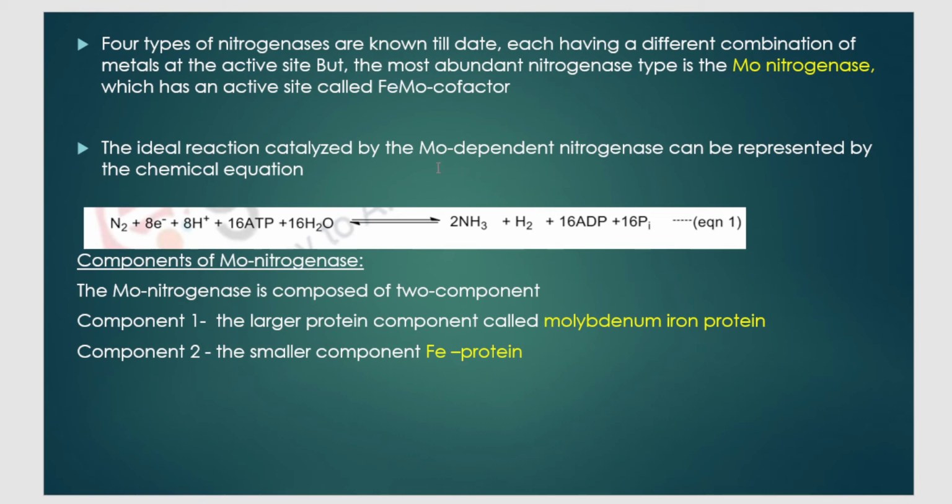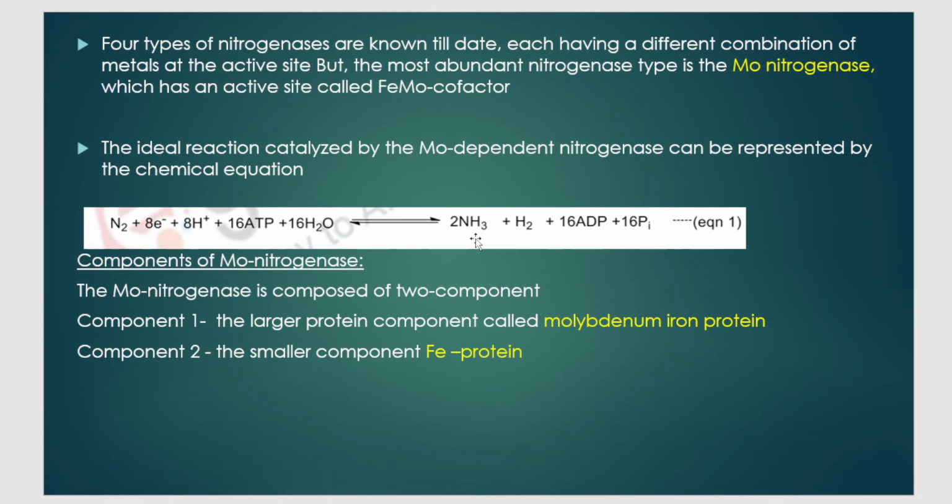And what is the reaction occurring in the molybdenum nitrogenase enzyme? Nitrogen is converted into ammonia in the presence of 6 electrons and 6 H+, and of course energy is required. I told you microorganisms require 16 molecules of ATP to convert 1 mole of N2 to 2 molecules of ammonia, right? So by the end 16 ATP is converted into 16 ADP. This is the reaction taking place in molybdenum nitrogenase in the conversion of 1 mole of nitrogen to give 2 moles of ammonia.